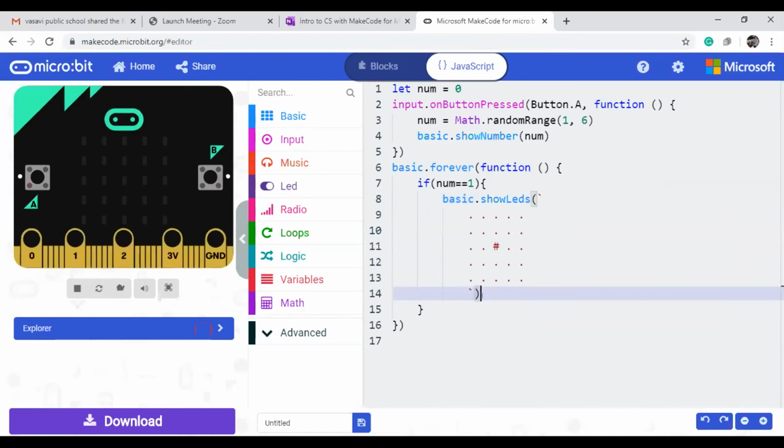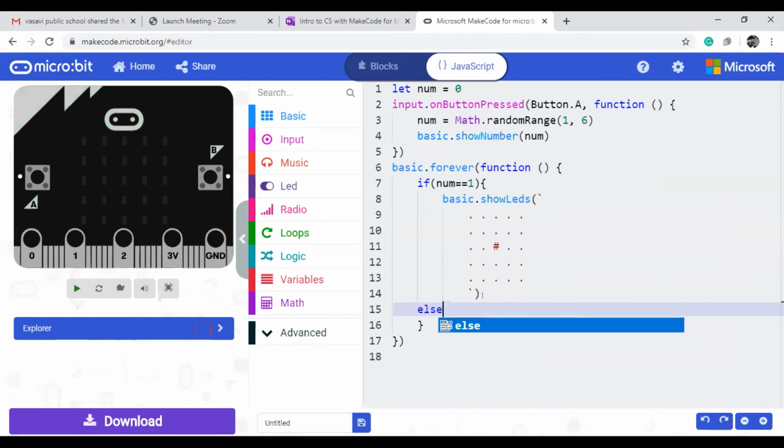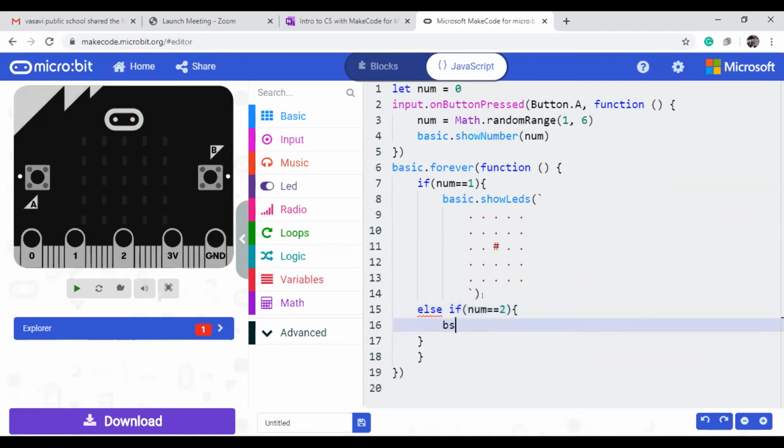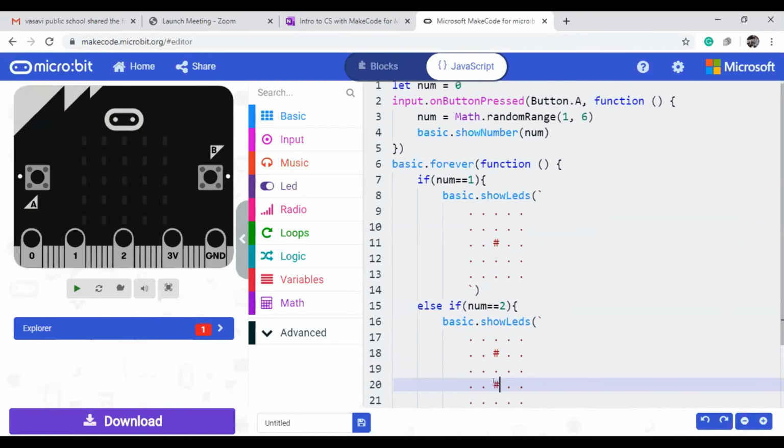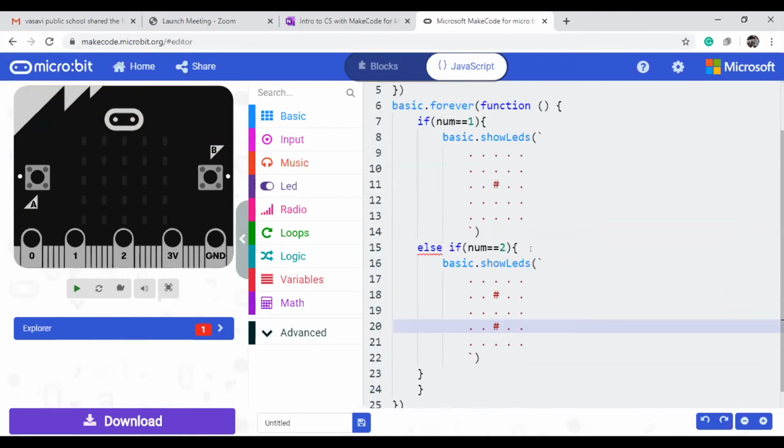Suppose it is the second one, like an else if num equal to 2. Then Basic dot show LEDs. Here, in place of this one, you can edit and put the pattern here. Now the remaining things you can complete.